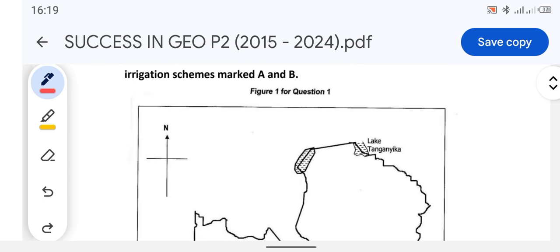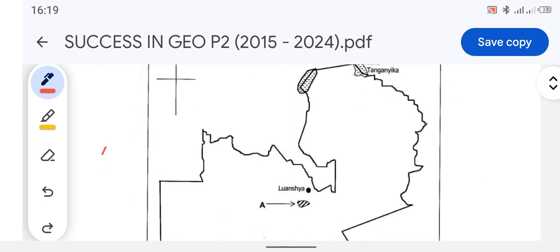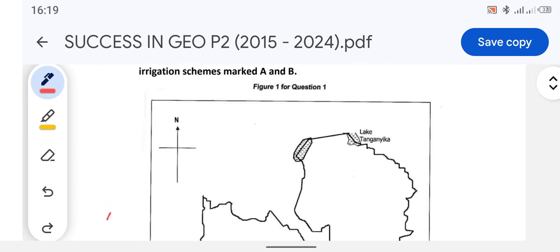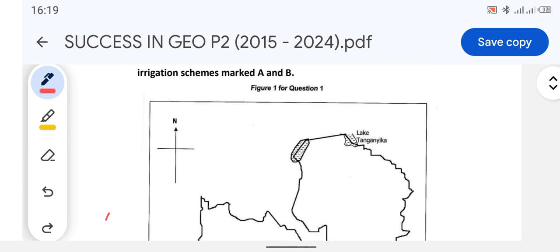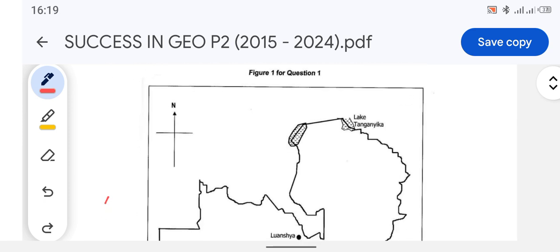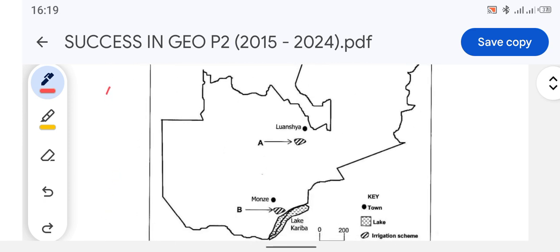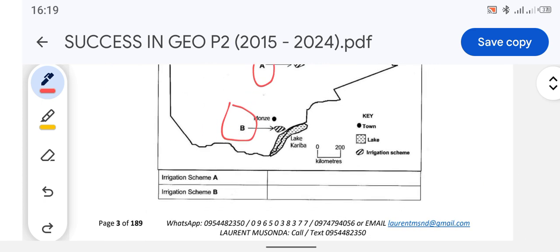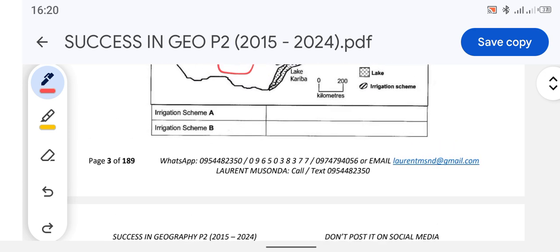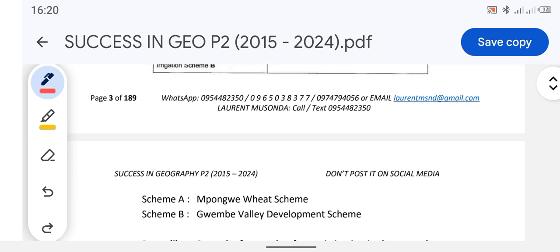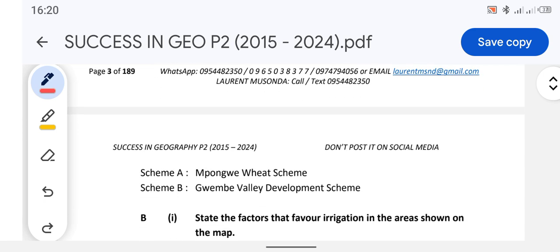Alright, so we have our map right there. So we've been asked to do what? To name irrigation schemes marked A and B. Alright, so we have our A there and our B here. So we're going to use these spaces to answer in the exam. This is where you write your answers. So what are the answers?